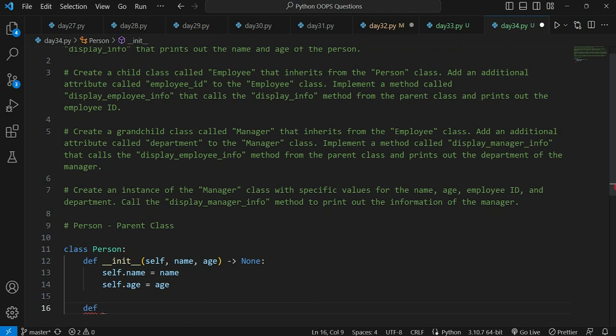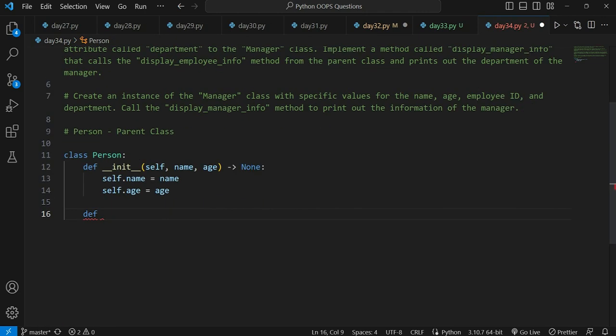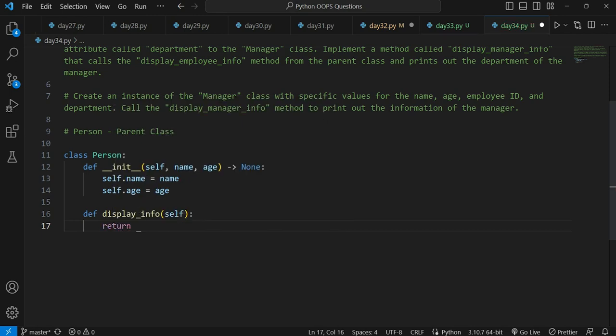Now I will be writing a method here whose name is display info, and inside this method I will be returning a value that displays the info.